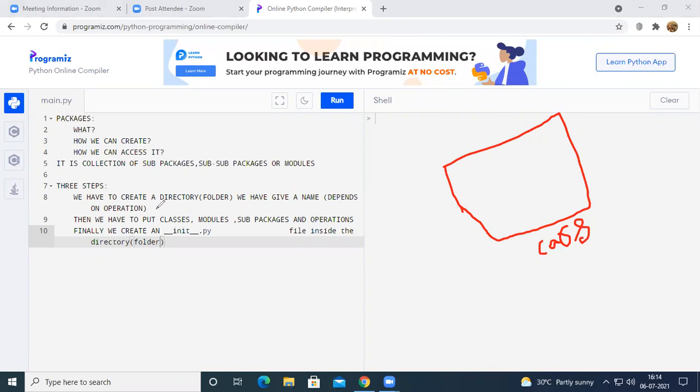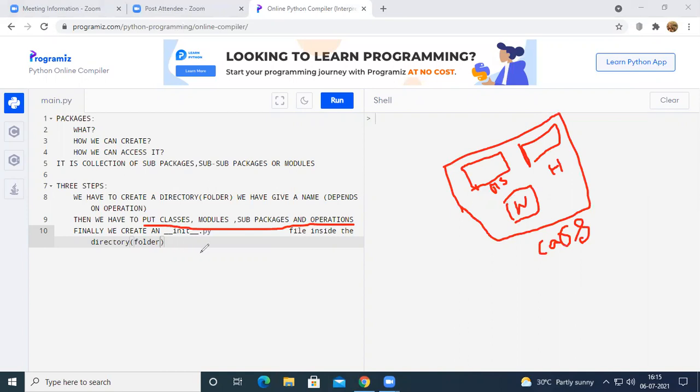First I created the folder and renamed it, and in this cars folder we then put the classes, modules, sub packages and operations. So I have kept some modules, for example Maruti Suzuki, Hyundai and Volkswagen. So I have created different modules inside cars.